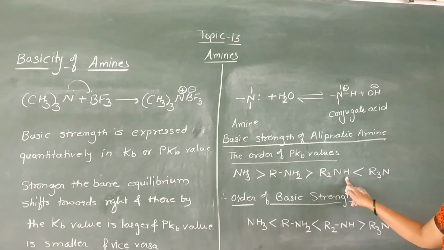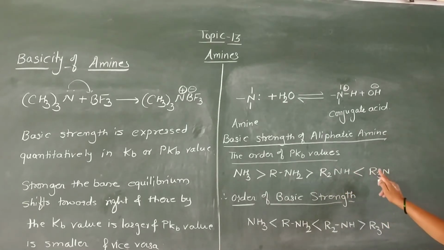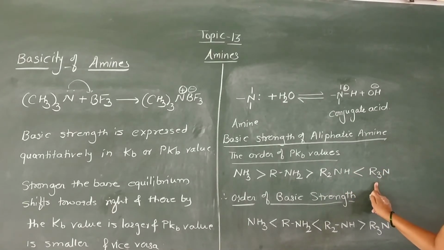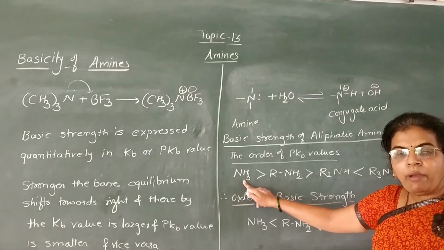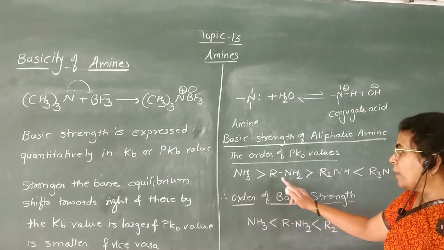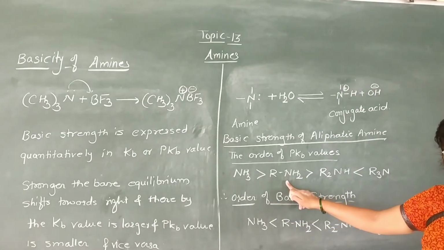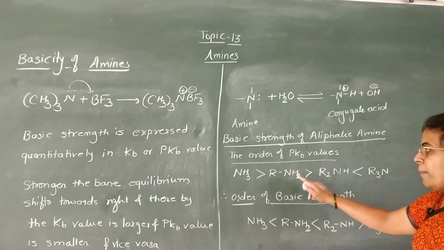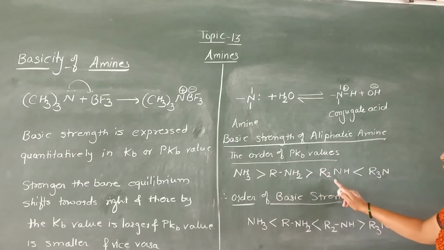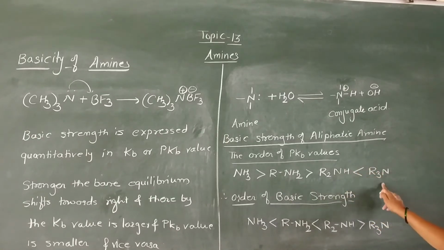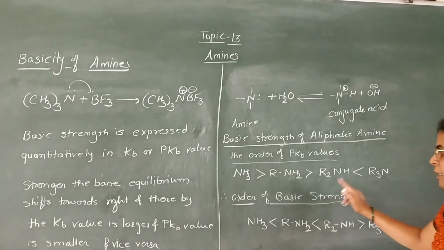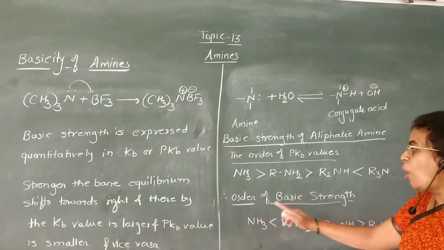But the pKb value of secondary amine is lower than that of tertiary amine. Observe carefully: ammonia has a higher pKb value than primary amine, primary amine has a higher pKb value than secondary amine, and secondary amine has a lower pKb value than tertiary amine.